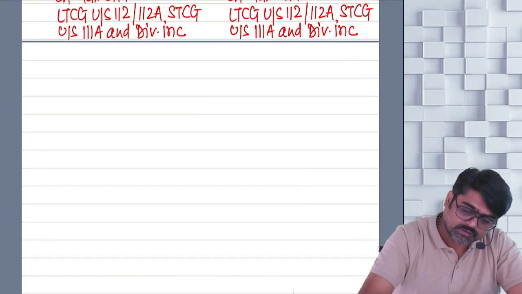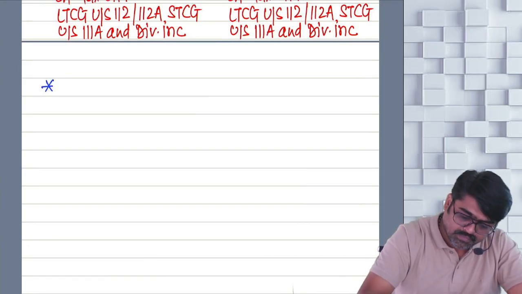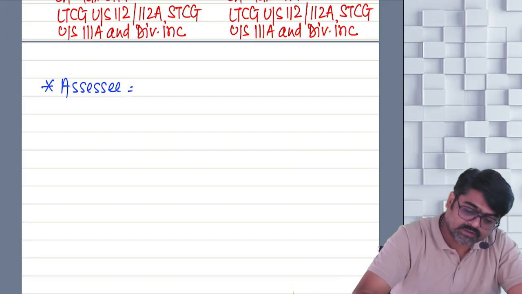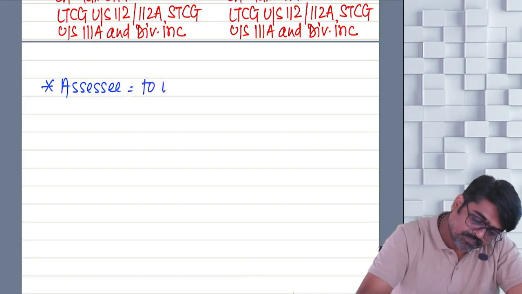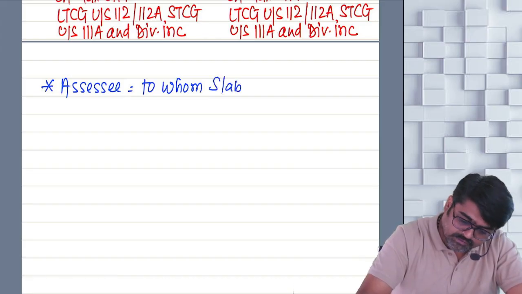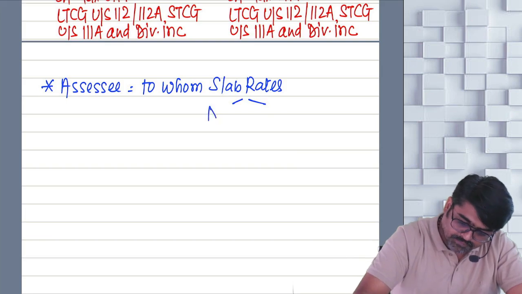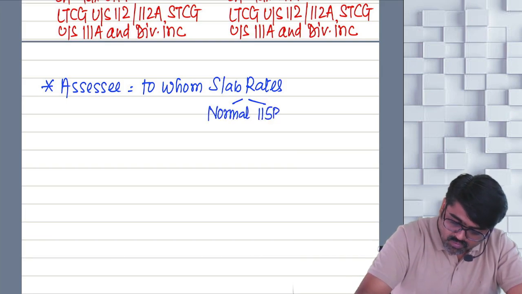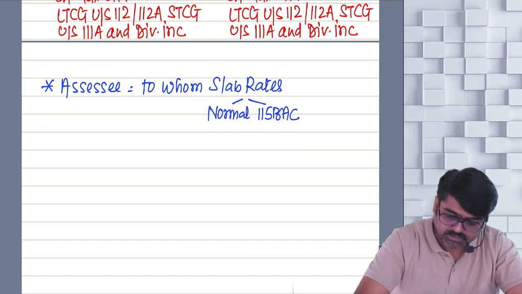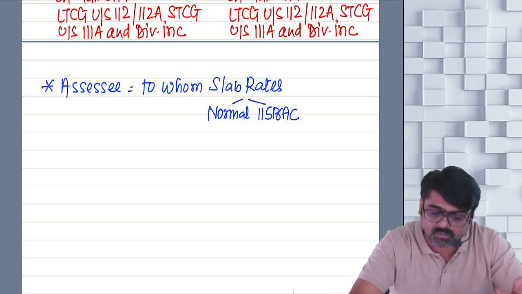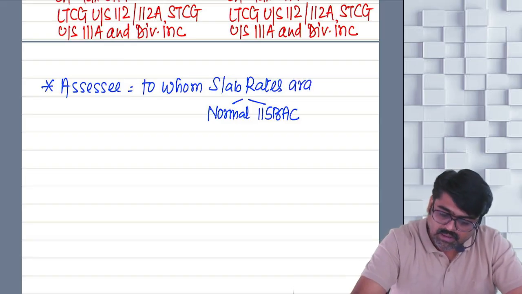If you are an assessee, you are such an assessee to whom slab rates are applicable. Which slab rates? Either normal slab rates or 115BAC. Any slab rate, yes or no? So an assessee is a person to whom slab rates are applicable.